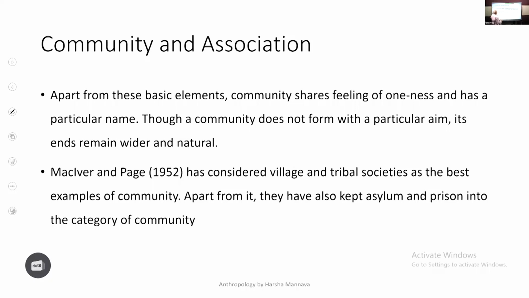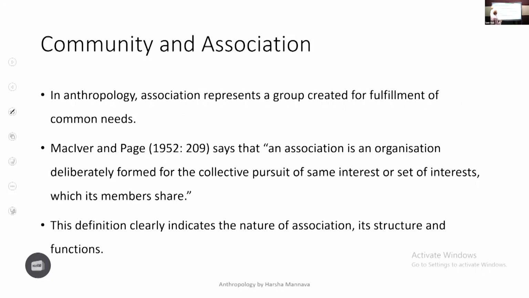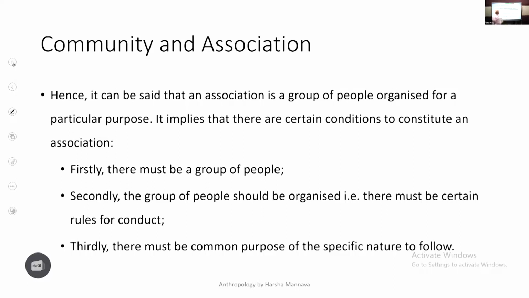Then describe what do we mean by association. What do we mean by association? Association is an organization formed for the collective pursuit of same interests or set of interests which members share. So what is the defining aspect of association? It is common purpose. For association, it is a group of people who have a common interest or a common purpose, like a reading club, sports club